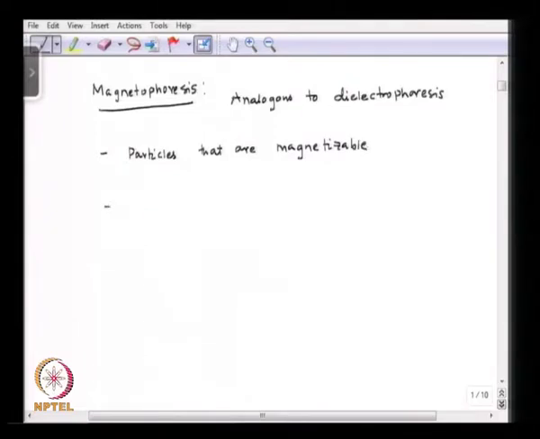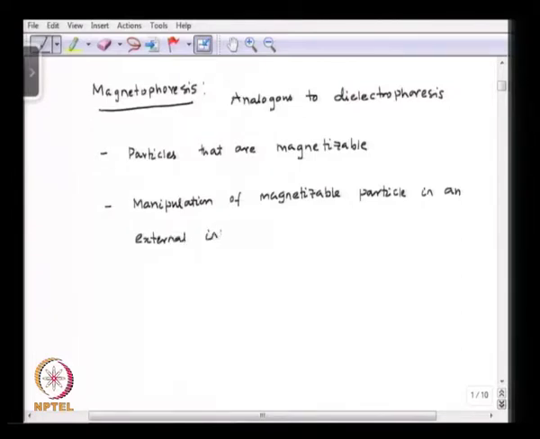So, magnetophoresis means manipulation of magnetizable particles in an external inhomogeneous magnetic field, and the magnetic field is denoted by symbol H.